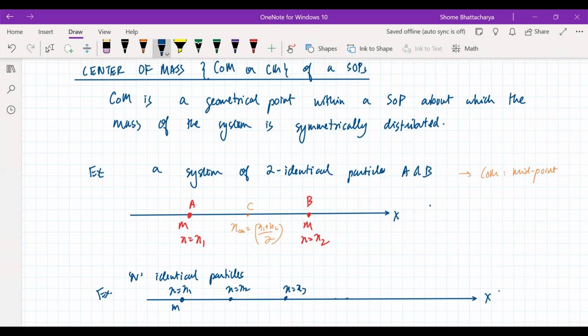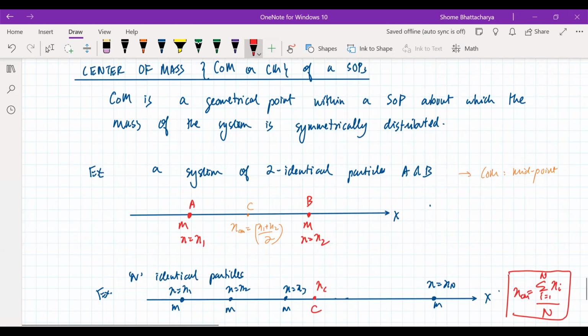Like this, I have n number of particles, the last one at xn, all of identical mass. So where would the center of mass be? It would be at some kind of mean position. And how would I find that mean position? The center of mass in this case would be at the coordinate summation of x, i going from 1 to n, divided by the number of particles. This would be the position of the center of mass in this case. Yes, exactly. So it would be the arithmetic mean position.